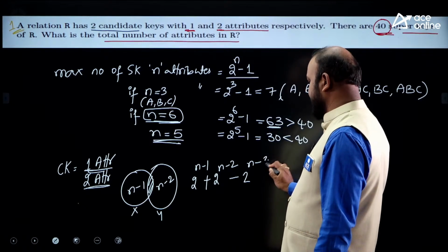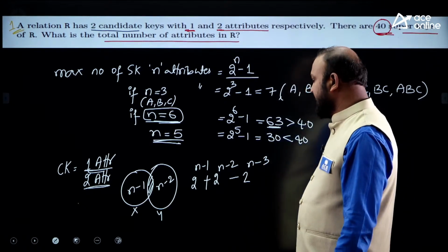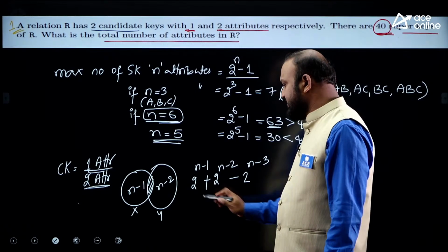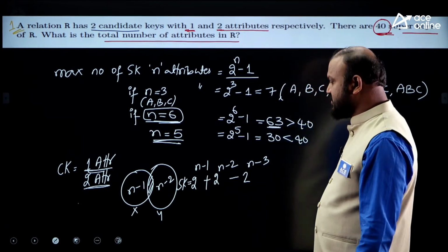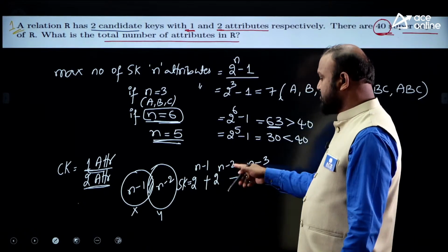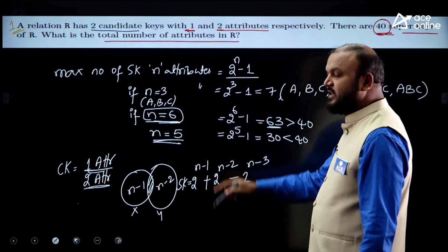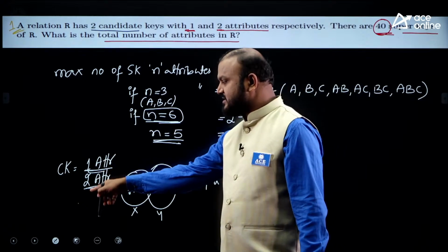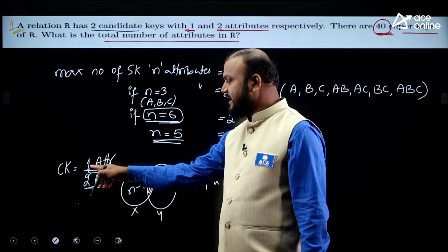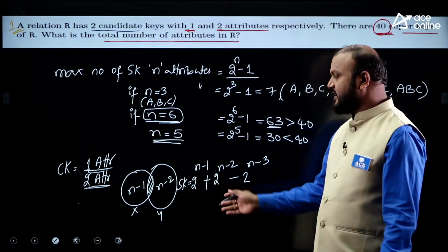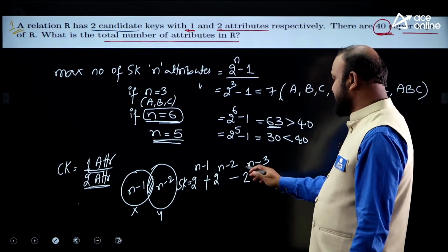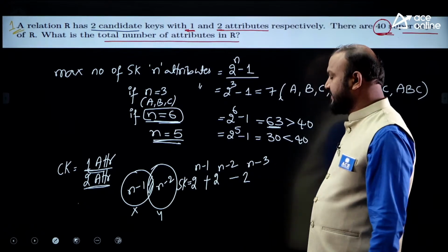So I can say n minus 3, 2 power n minus 3. So the number of super keys possible is 2 power n minus 1 plus 2 power n minus 2 minus 2 power n minus 3. Why? Because excluding the one attribute candidate key and the 2 attributes candidate key, all the remaining attributes are common to the 2 sets. So that's why we take n minus 3.